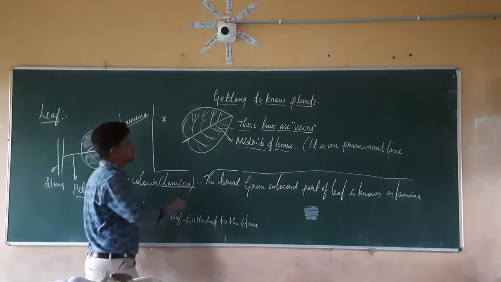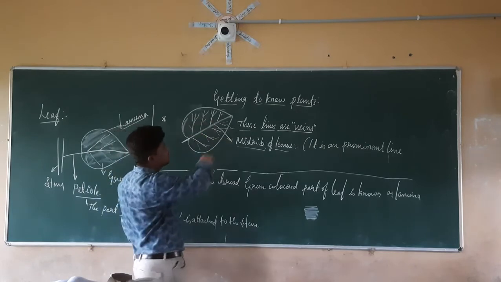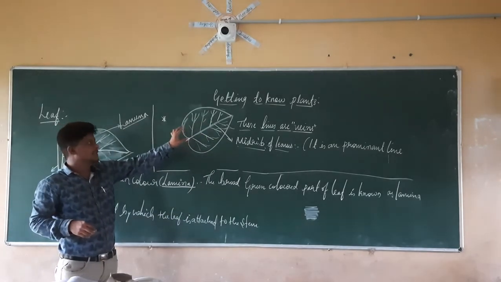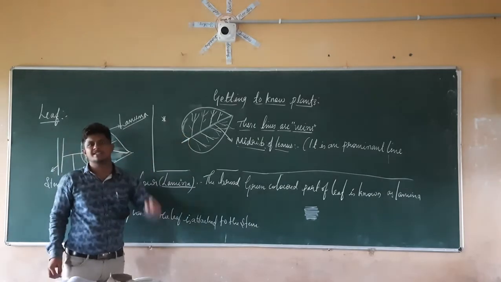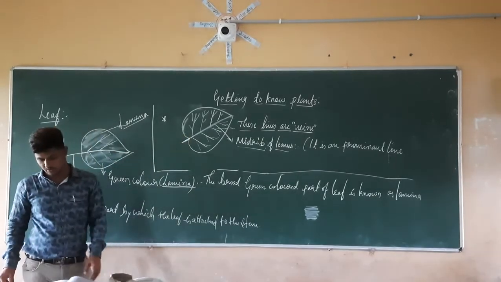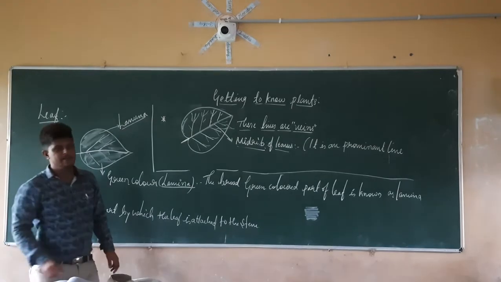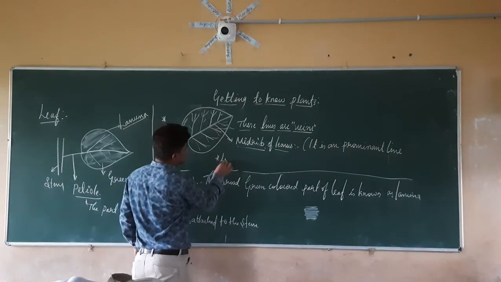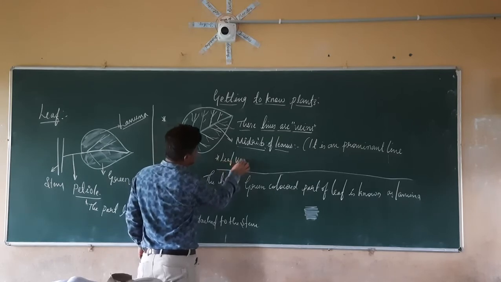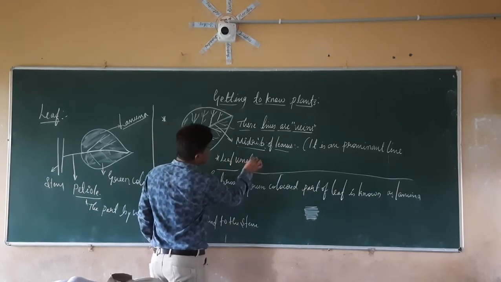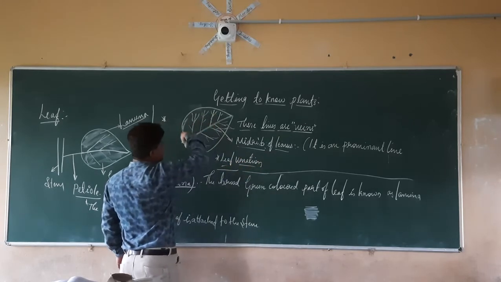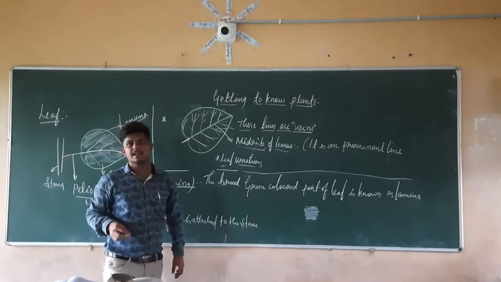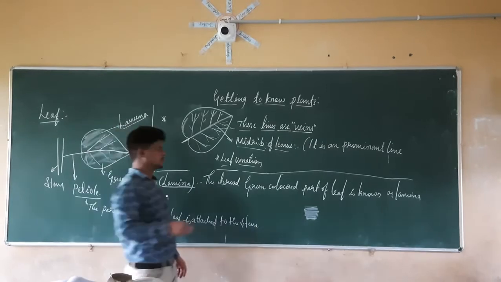In the same manner, whatever pattern is provided by the veins gives a different structure. This structure is nothing but what? It is known as the leaf venation. It is known as what? It is known as the leaf venation. So the design, leaf venation, the various designs given by the veins of the leaf, is nothing but what? It is known as the leaf venation.